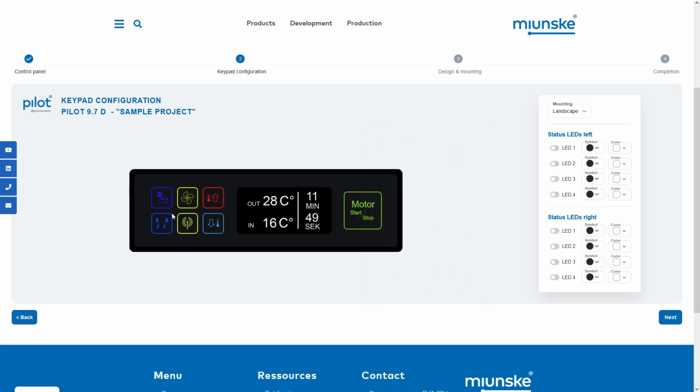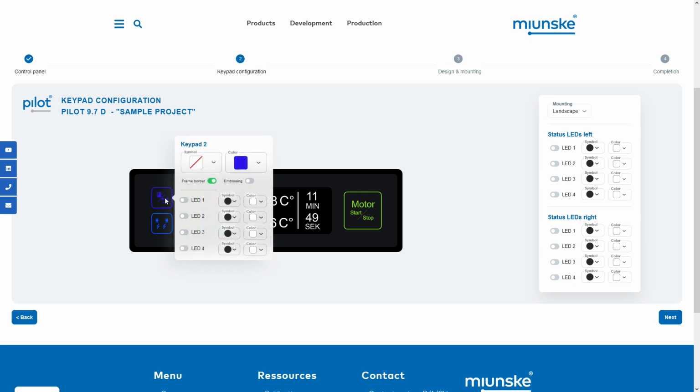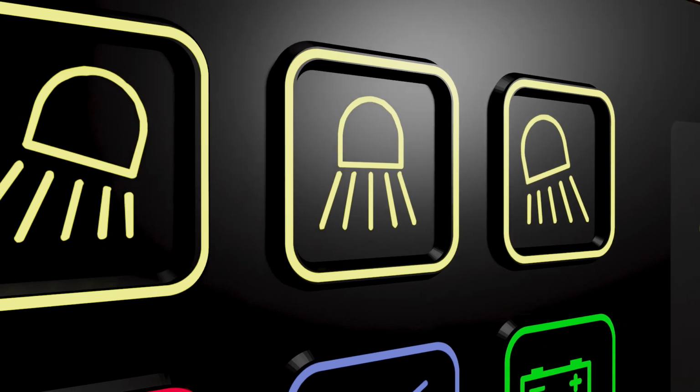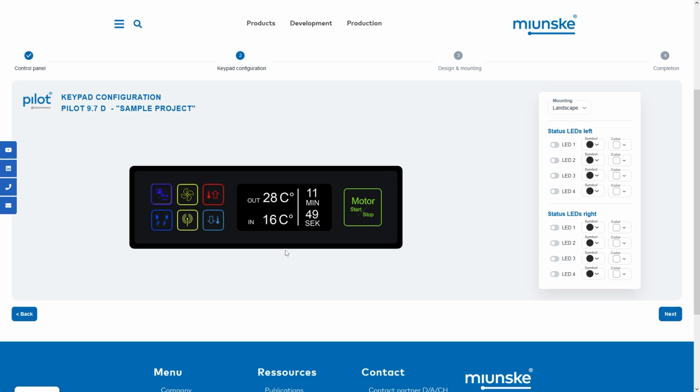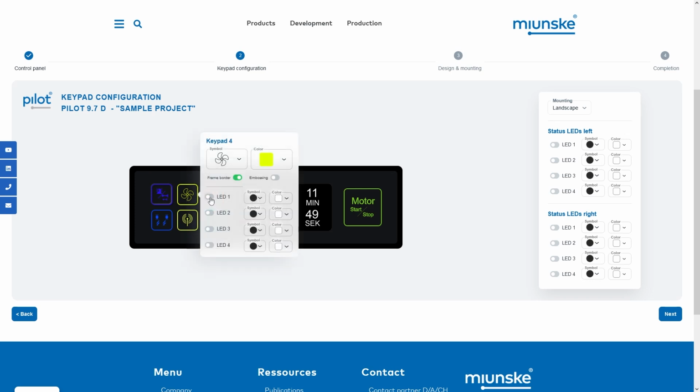A frame embossed into the foil to improve the haptics and findability of the control fields can also be configured as desired. Bar graphs are predominantly used to indicate the fill levels or performances with a maximum of 4 stages. Each individual unicolor LED can be selected in the colors white, yellow, orange, red, green or blue. The colors of the LEDs are binding, as these will later be equipped in the hardware according to your selection.